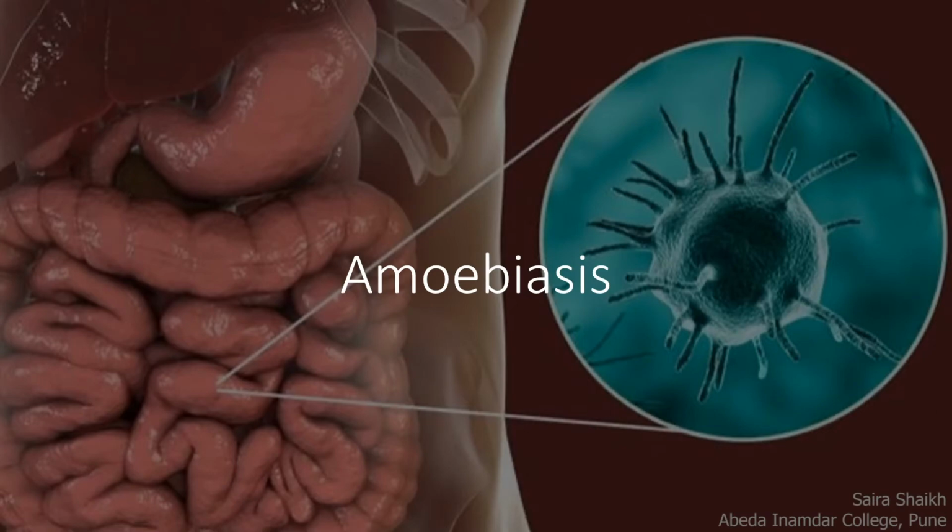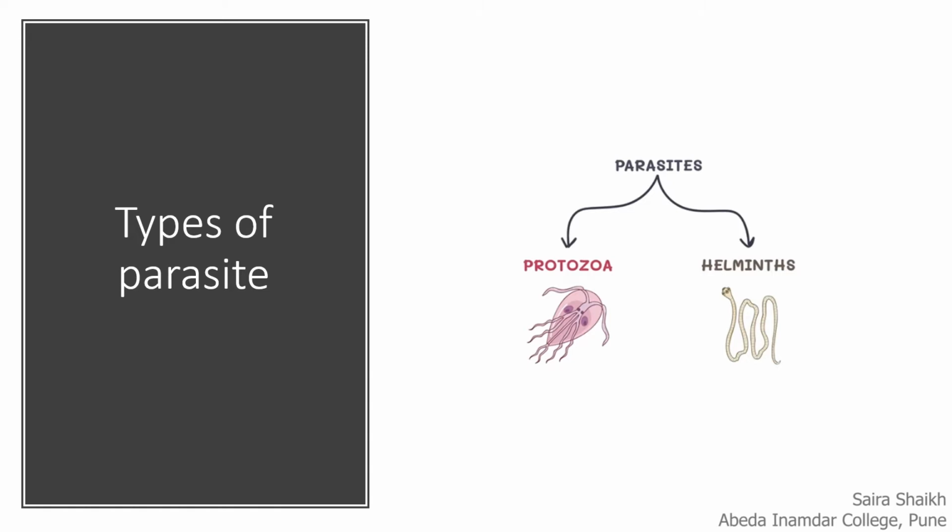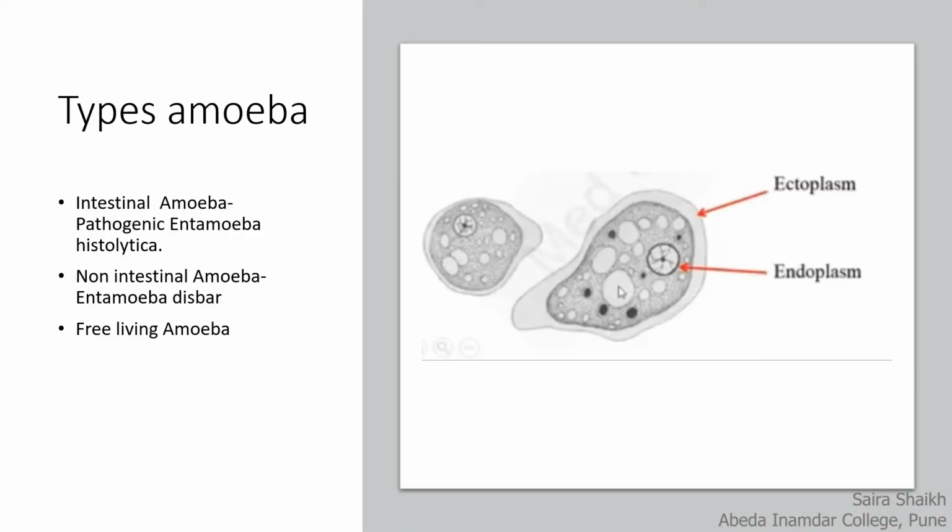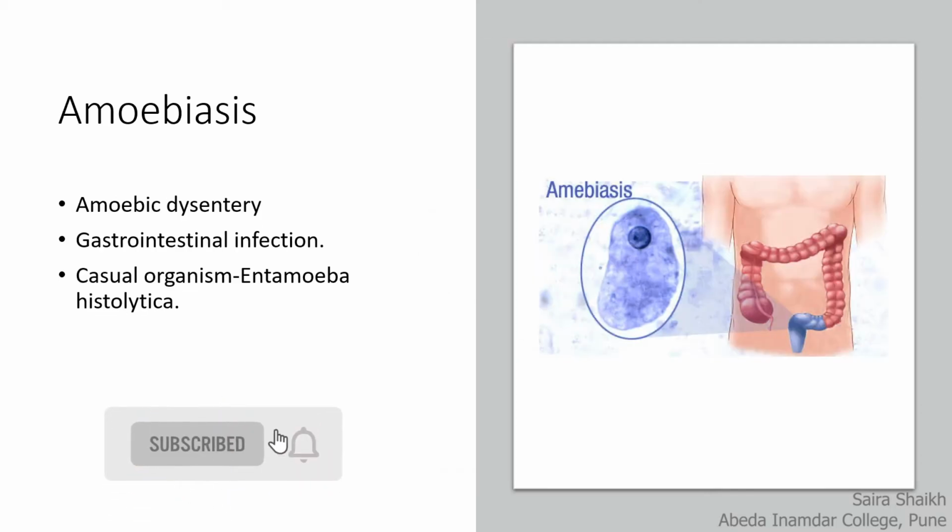We will study the next human disease, amoebiasis. Amoebiasis is caused by the parasitic protozoan Entamoeba histolytica. Entamoeba histolytica is the intestinal amoeba. There are two more types of amoebas, the non-intestinal amoeba and the free-living amoeba. Amoebiasis is the dysentery which is caused by the infection of Entamoeba histolytica in the intestinal region.